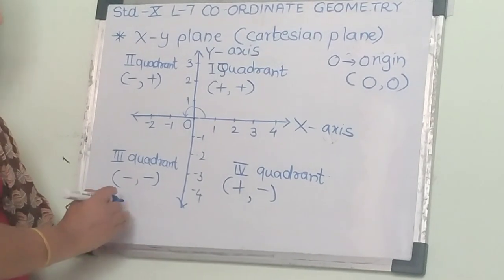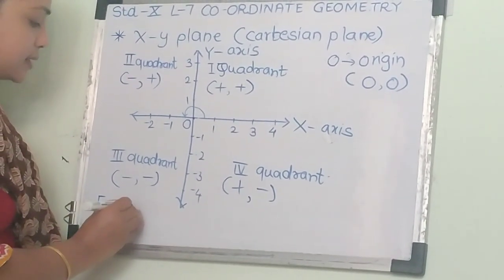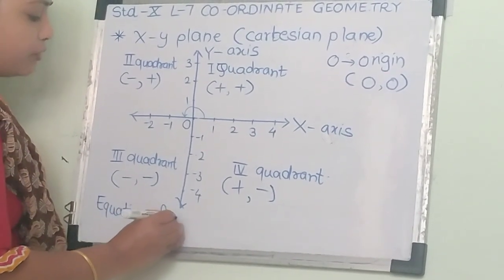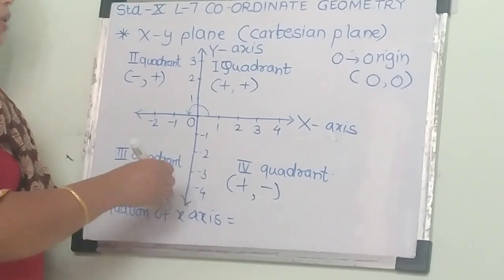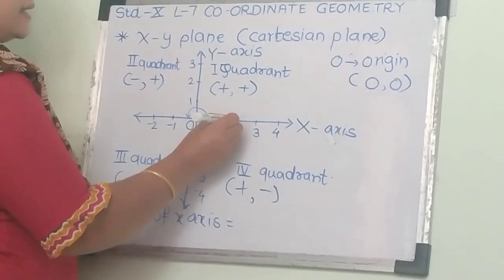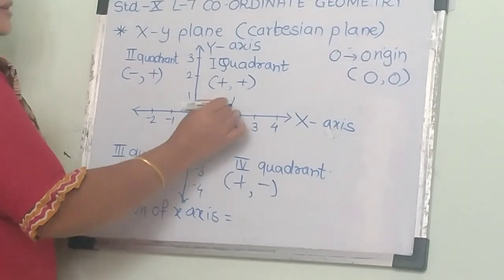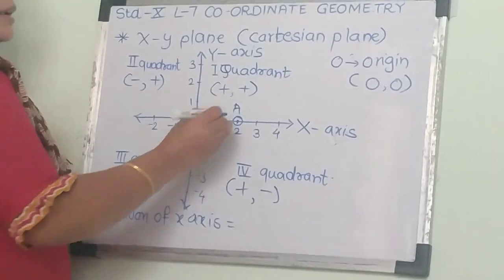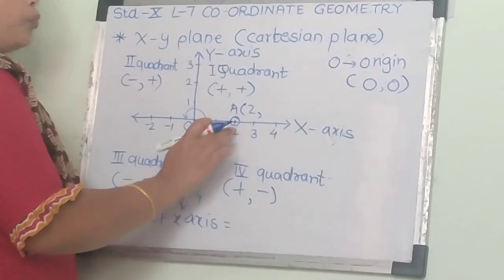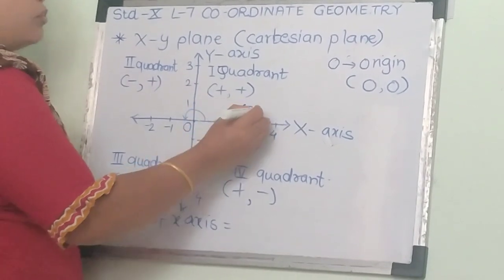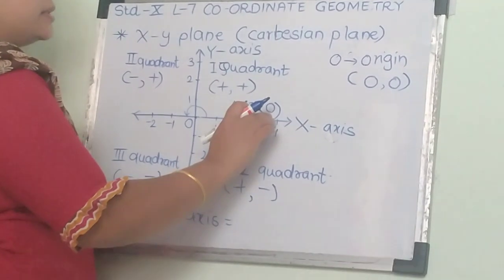Then we learn what the equation of the x-axis and y-axis is. Equation of the x-axis. We know that every point lies on the x-axis. Suppose here we have a point A. Then it lies on the x-axis. So the x coordinate here is 2 and the y coordinate is 0.